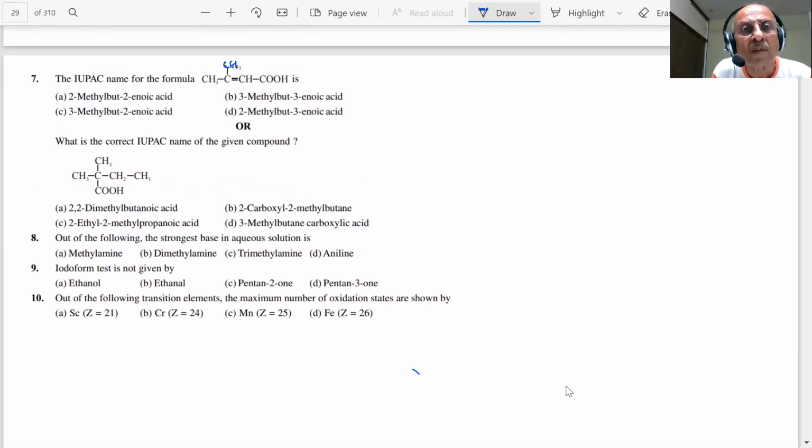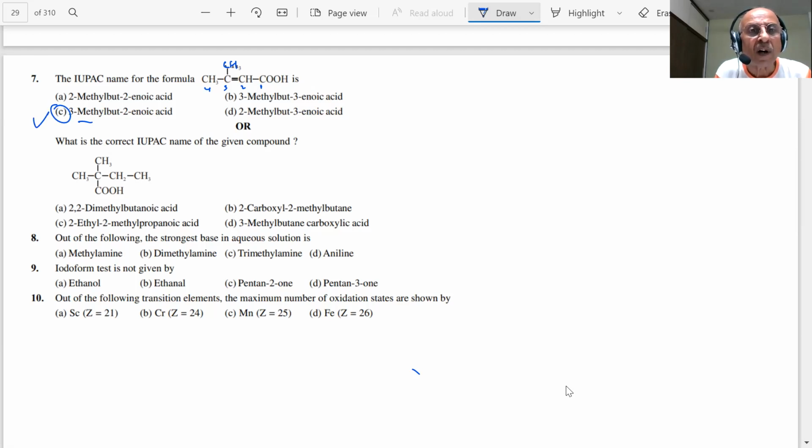You have to number this now. 1, 2, 3, 4. 3-methyl. It will be C. 3-methylbut-2-enoic acid. Is it an acid? And if I go 1, 2, okay, at 2 there is a double bond. So 3-methyl, the answer will be C, students.